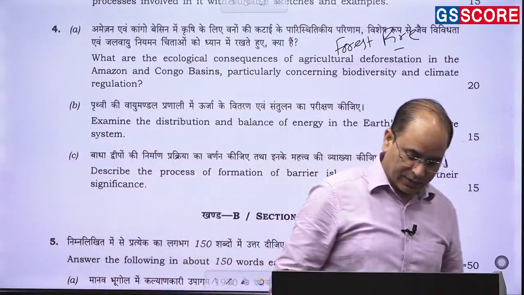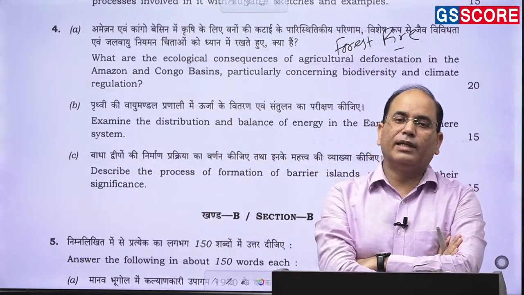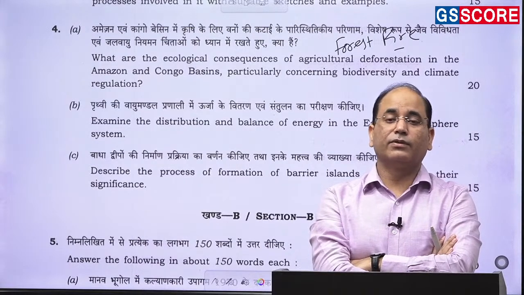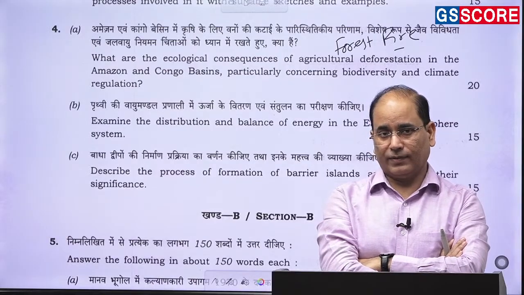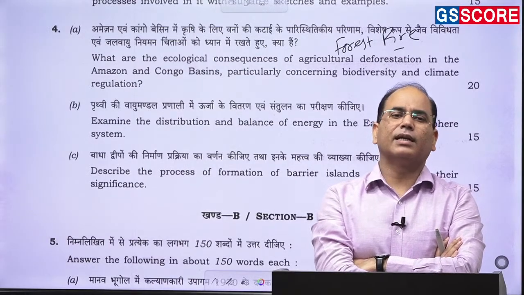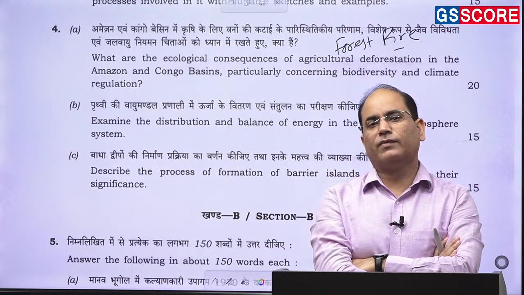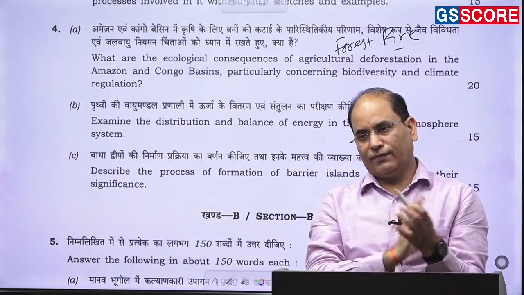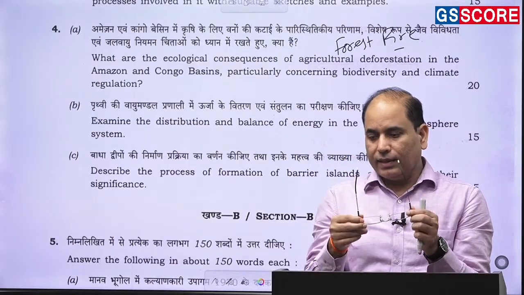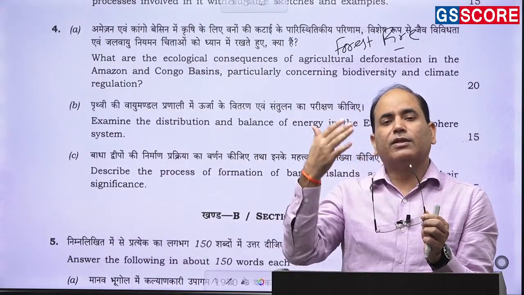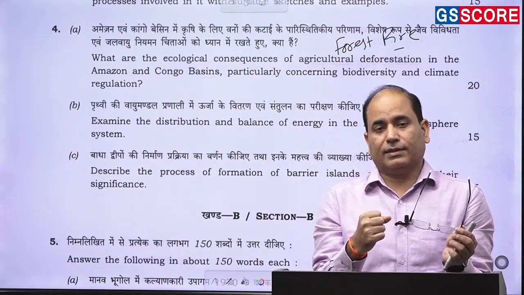But there is one thing that you need to understand, that of course there is a climatic perspective, there is an environmental perspective, but also we need not to forget about the humanistic perspective, the country specific, because development is the right of every region, every country. It should not be looked from the Western perspective. So the people who are living in this Amazon region, Congo region, they are living from the centuries, almost right from the oncoming of the civilization.